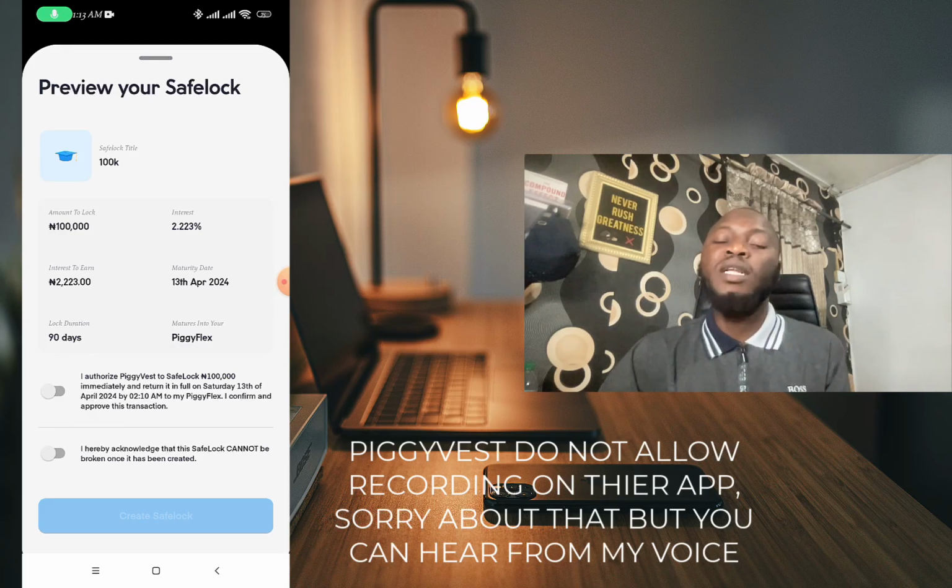And some people don't really care as long as they are able to get their money back on the exact date they saved it. So that is all that matters to some people. But I always value, if I'm giving them my money to keep for me, I think I deserve something in return, because my money is not just sitting there, it's running for them. They are using it to give loans to people and other stuff like that. So I think I deserve to get a return or interest on the money I save with them.